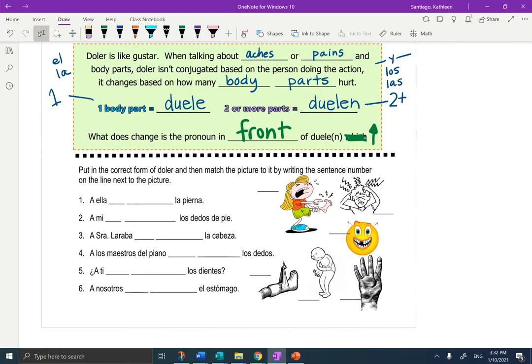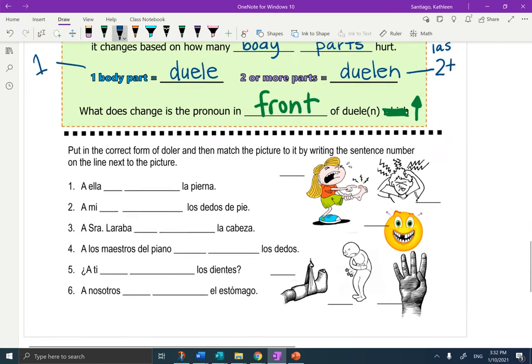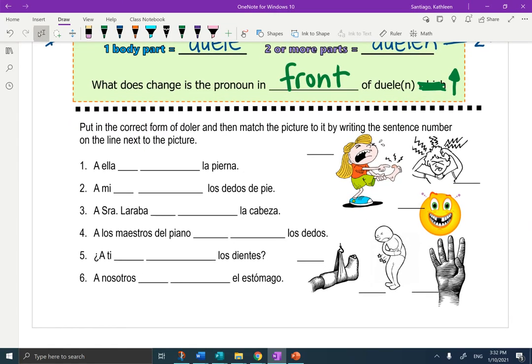Now let's see if we can practice body parts. We're going to do this part together because there's a separate homework on the next page in your OneNote. So it says, put in the correct form of doler and then match the picture to it by writing the sentence number next to the picture. Okay, super simple. I'm going to switch over to blue though so that I can see it skinnier.